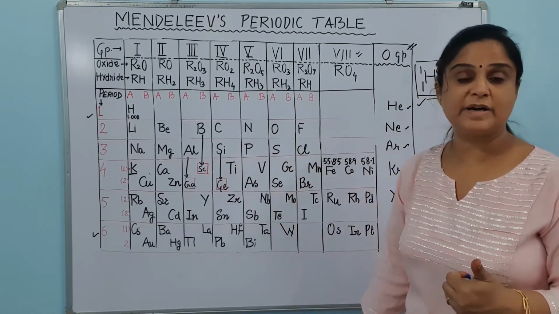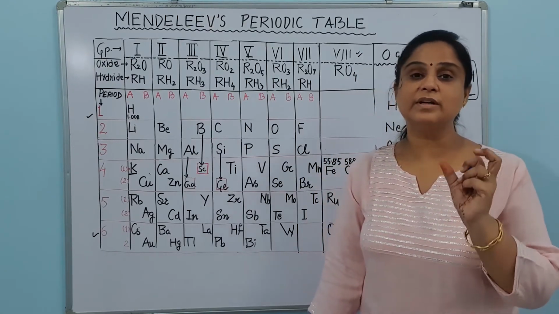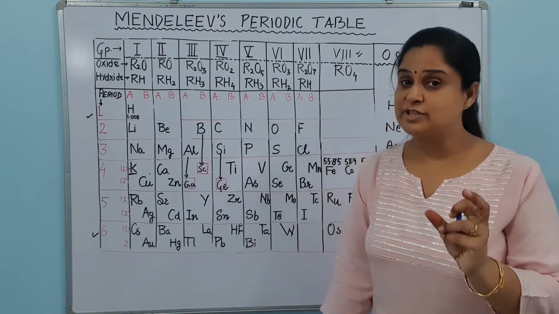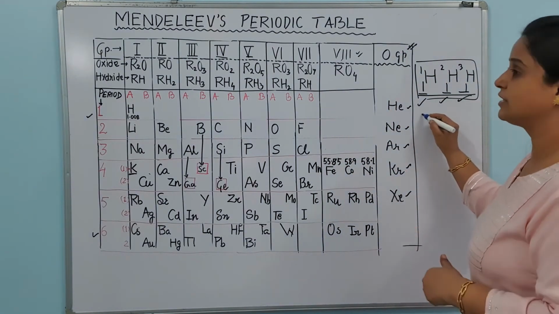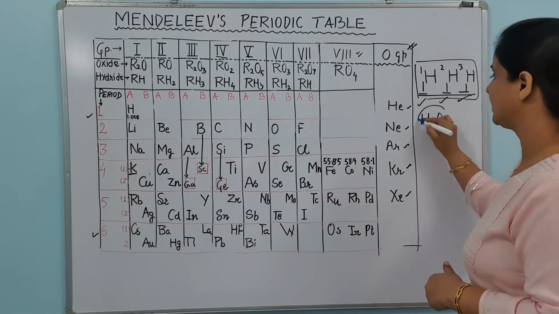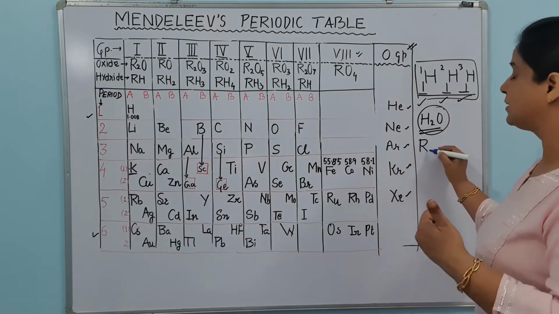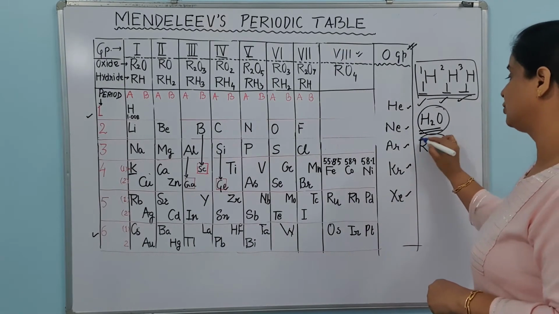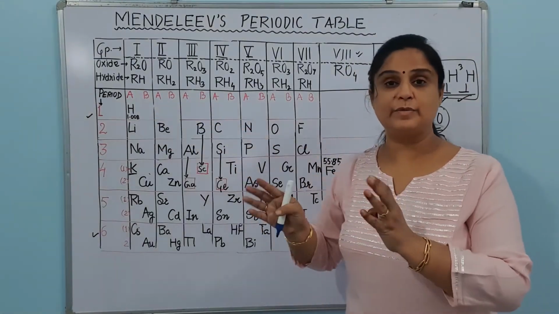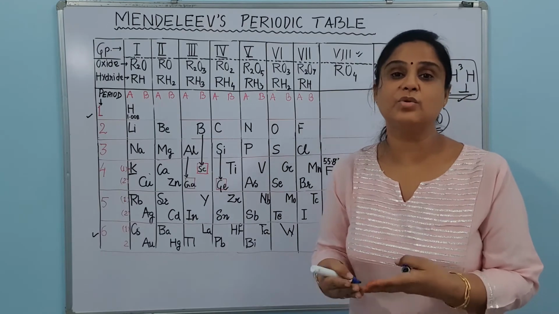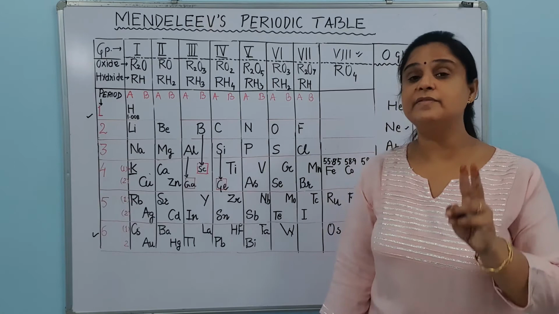The explanation of Mendeleev was that he was arranging them in order of atomic masses, but his concentration was on the properties of the elements also. All of 1H1, 1H2 and 1H3 form the same type of oxide, H2O. The formula of the oxide made by all the hydrogen is R2O. Hence, he was keeping all the hydrogen here, not giving them different places, because the chemical properties of all these isotopes are the same. That was the explanation given by Mendeleev.